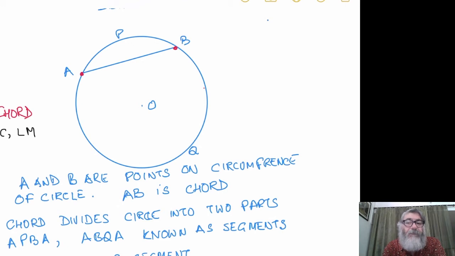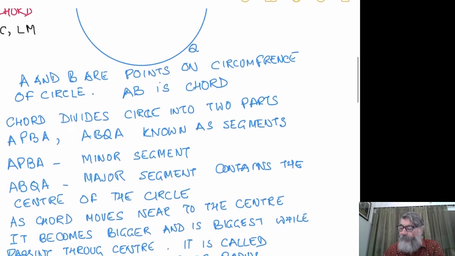Because when I'm saying that the major segment contains the center, then you may ask, suppose the straight line passes through the center, then it becomes the diameter, and the diameter divides the circle into two equal halves. We were saying the chord AB was dividing the circle into two parts, but the diameter will divide it into two equal halves. So this was major segment and minor segment.